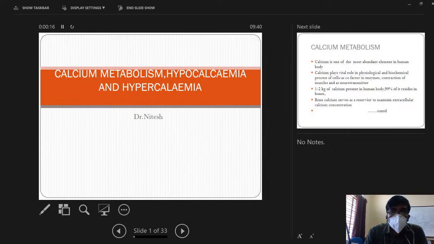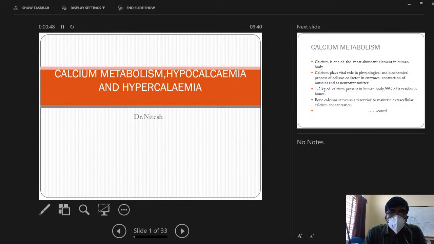So good morning everyone. Today we are going to talk about calcium metabolism and hypo and hypercalcemia. Calcium is one of the most abundant minerals in our body. Our human body contains 1 to 2 kilograms of calcium, out of which 99% of the total calcium resides in the bone and 1% in the extracellular fluid, that is blood. So bone acts as a major reservoir of calcium.